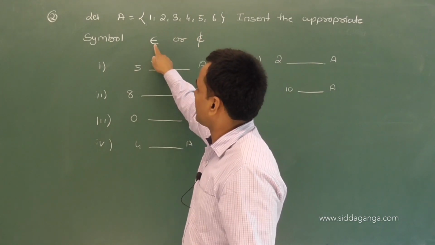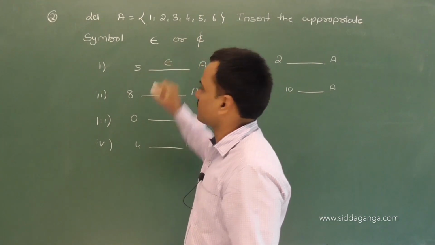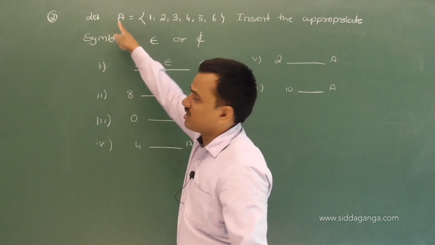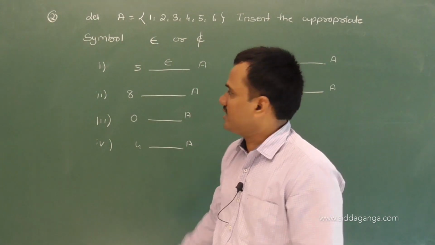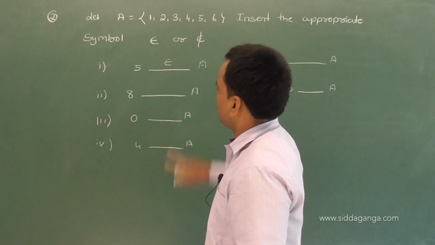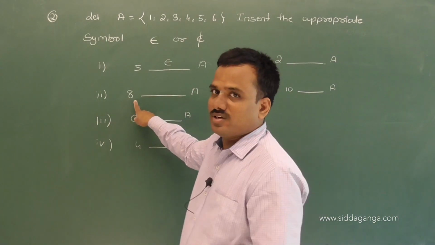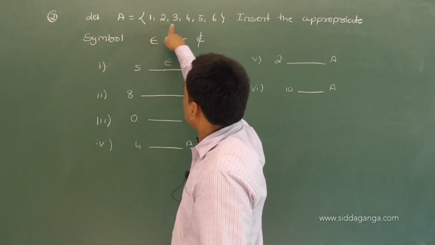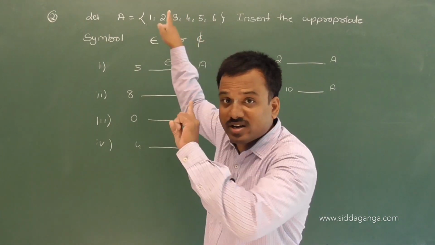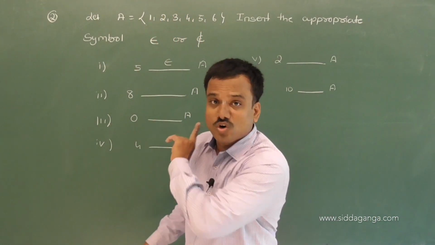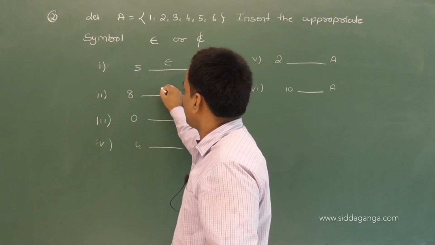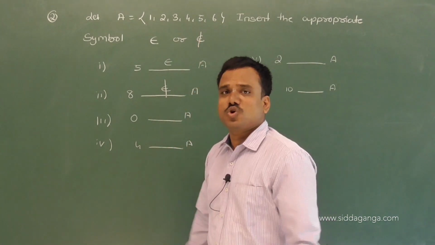Which symbol do we write? This one, belongs. It is a member of the given set A. Understand? So 5 belongs to A. Then 8. Observe, in that collection is 8 present? No, 8 is not present. 8 is not a member of A. For that, does not belong.